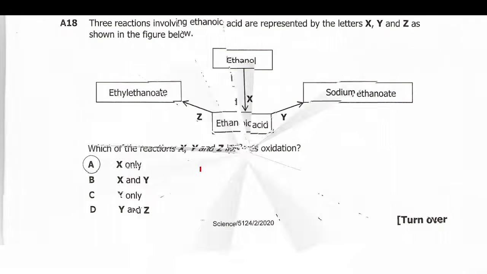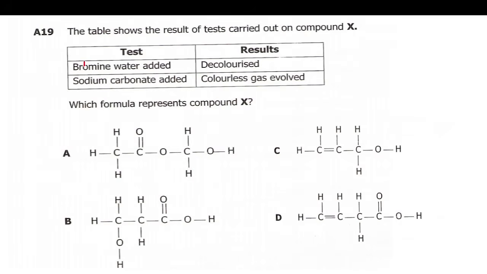Then 19 reads, the table below shows the results of tests carried out on compound X. So we have compound X. Then the tests: bromine water added, result decolorized. Then sodium carbonate added, result colorless gas evolved. So now, which one of these? When you look at this one, COO, I don't know what compound this is. Equally this one, COCC. So this compound and this one are almost the same.